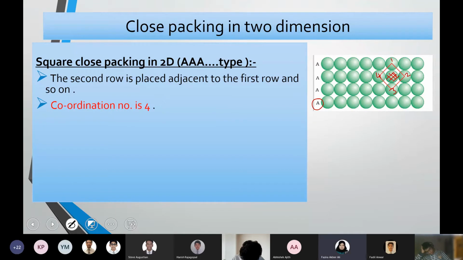Right? That means the coordination number for square close packing is 4. When you connect these coordinated particles surrounding a particle, you get the shape of a square. That is why it is known as square close packing. Am I clear?